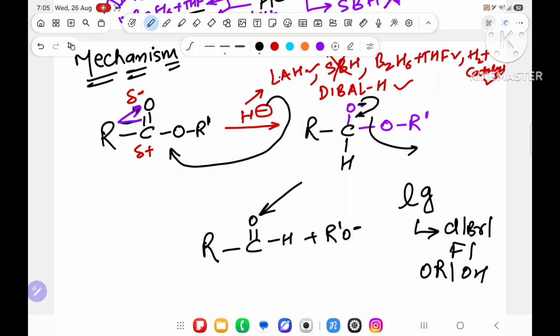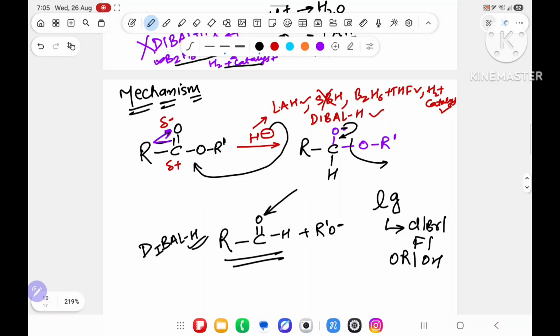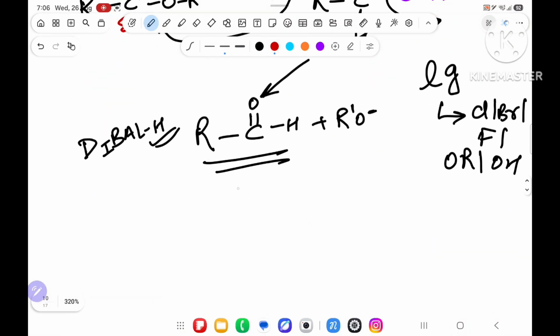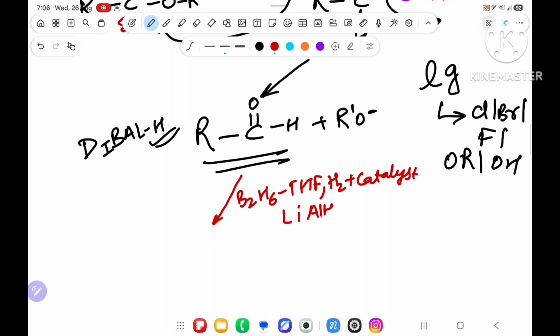Any problem? No, sir. If you are using DIBAL-H, reaction stop up to this. Reaction stopped up to this with DIBAL-H. But you know that aldehyde will also convert into alcohol. We are using the preparation of alcohol. So DIBAL-H can proceed the reaction up to this, because DIBAL-H has only one H minus, no other H minus. The reaction will not proceed further. But if you have to proceed further the reaction, you have to use the reagent like B2H6 THF or H2 plus catalyst or LiAlH4.